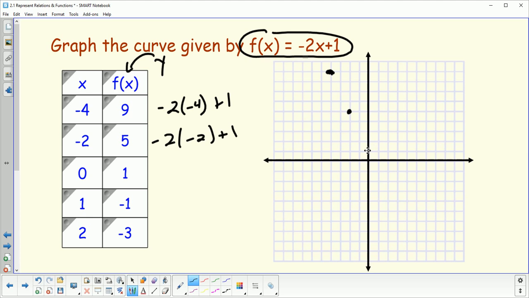0, I'm at 1, so that is 1 point up the y-axis. 1, I'm at negative 1. And then 2, I'm all the way down at 3. And you'll notice now, we're going to draw our line, because now we have a pattern here. All of our points are following this pattern, and we have our graph of our function.